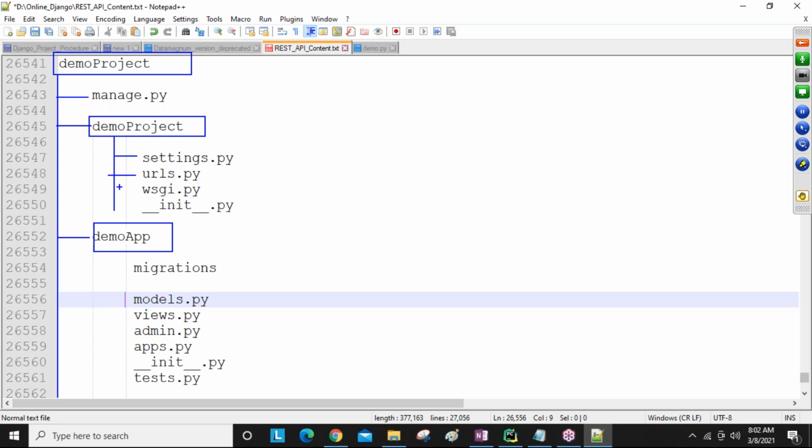In the application folder you get one subfolder named migrations, and later some files. Each file has its own purpose. We will discuss later clearly.